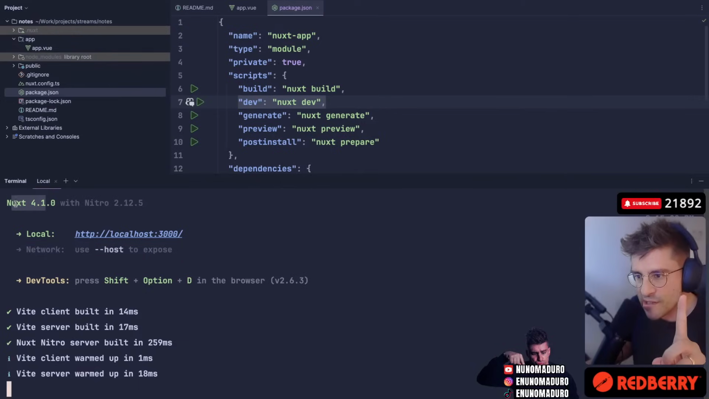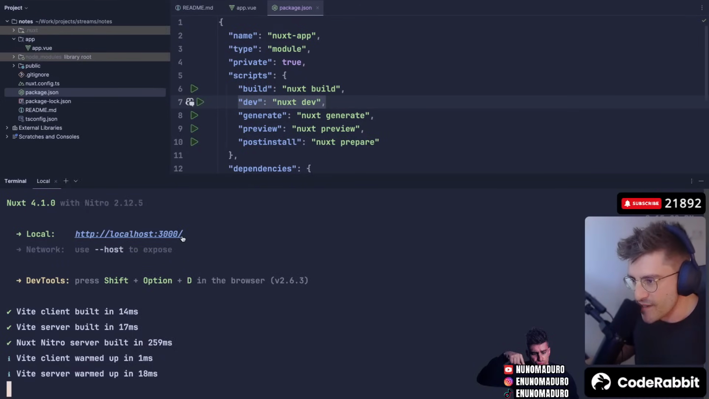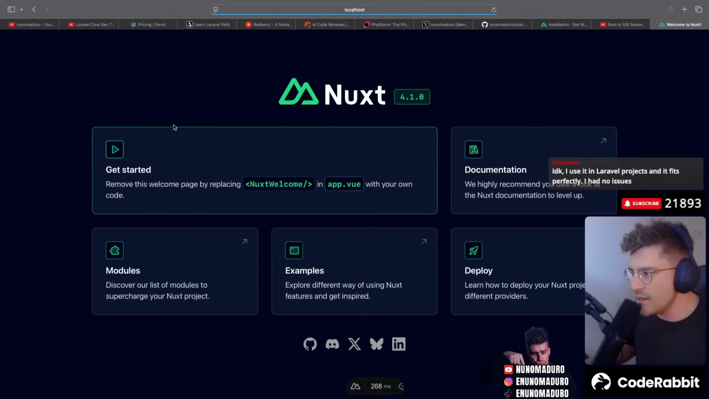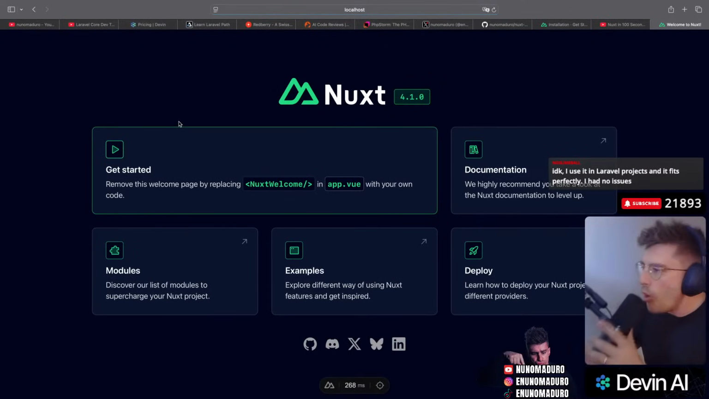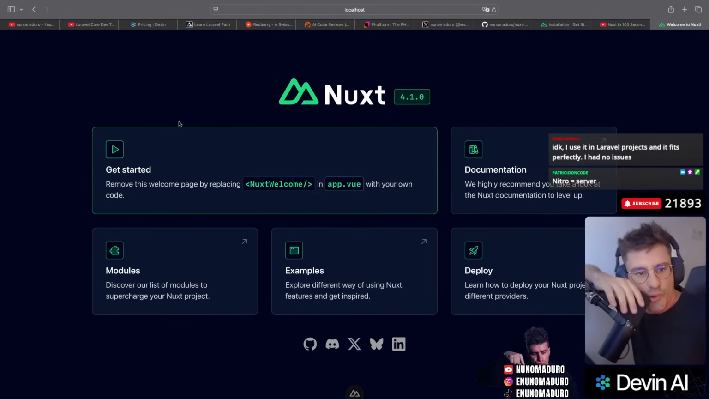Some of you were asking if we are using Nuxt 4, and apparently we are. And we are using Nitro, which I have no idea what it is, but it is a cool name, though. So I'm going to copy this and open this in my browser. Let's do that real quick. And this is the result. Oh boy, that was fast to put in place.